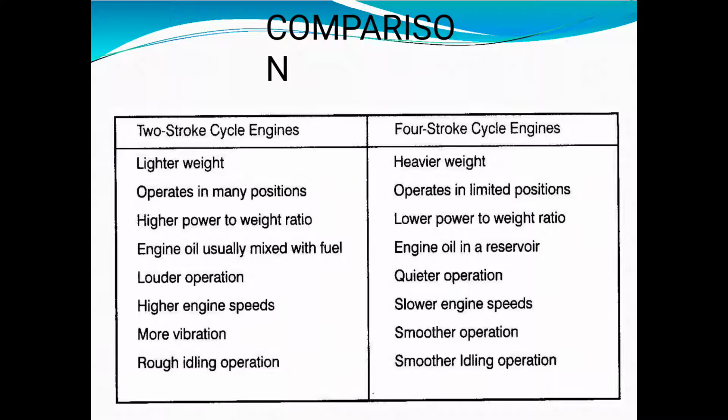In case of four-stroke cycle engine, it should be operated in limited positions. That means it has some limitation for the operations. High power to weight ratio in case of two-stroke engine. In case of four-stroke cycle engine, its ratio is lower power to weight ratio.